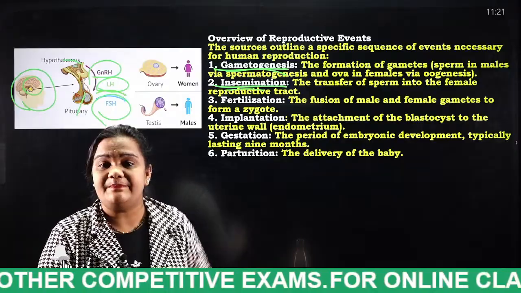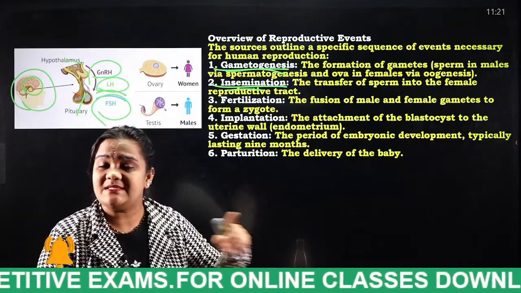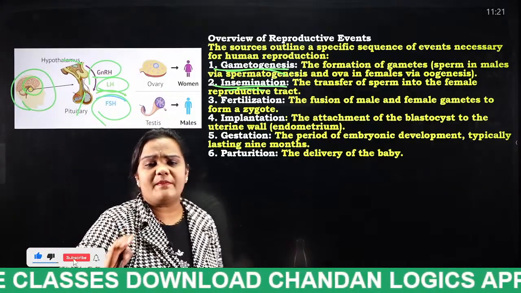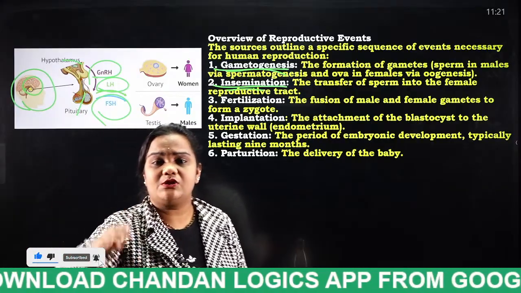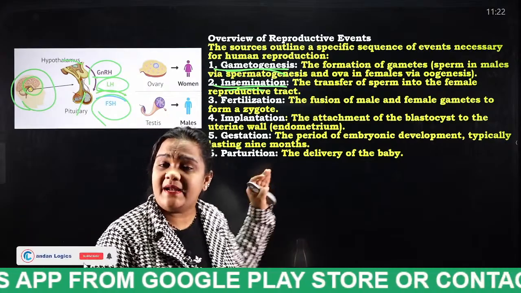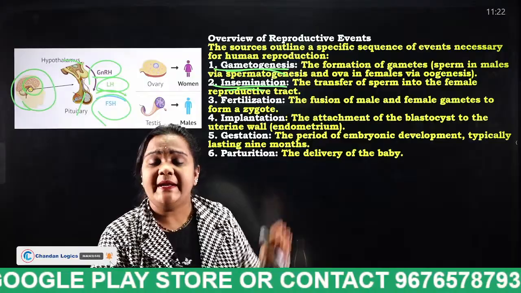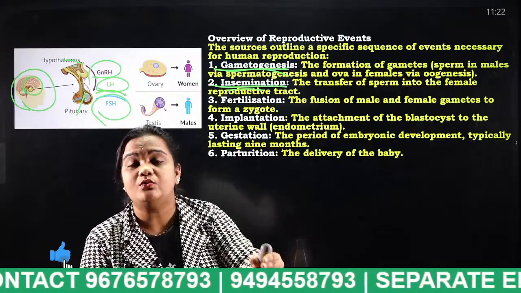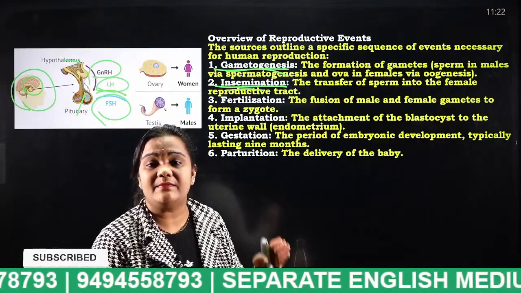The first step is gametogenesis. Gametogenesis is nothing but what, students? Formation of gamete. In male, sperm formation, and in female, egg formation. And the next step is insemination. Insemination is nothing but what, students? Allowing the sperm to enter into the female reproductive part.